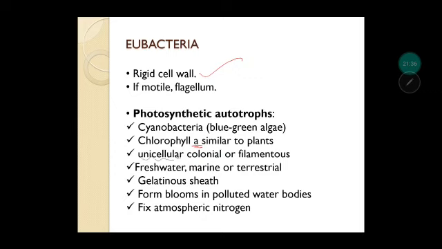It can be unicellular, or it can be colonial, means it can live in colonies, or it can be a filament structure like this. And habitat, if we talk about, they are freshwater, they can be in marine like oceans, and terrestrial on land. And they are characterized by a protective sheath which is a gelatinous sheath. It is a very moist sheath which gives it protection. Generally in polluted water bodies, these cyanobacteria form blooms. Blooms means they grow extensively on the surface of the water body. And also they are important because they can fix atmospheric nitrogen.